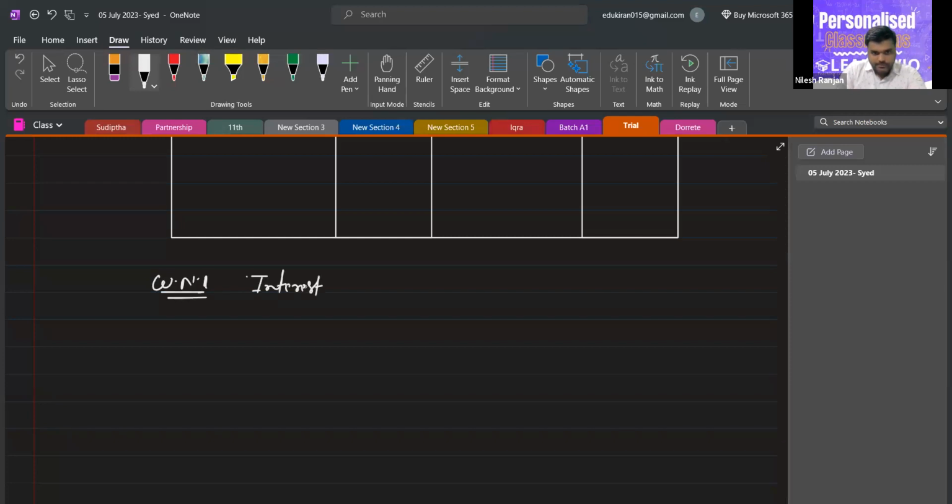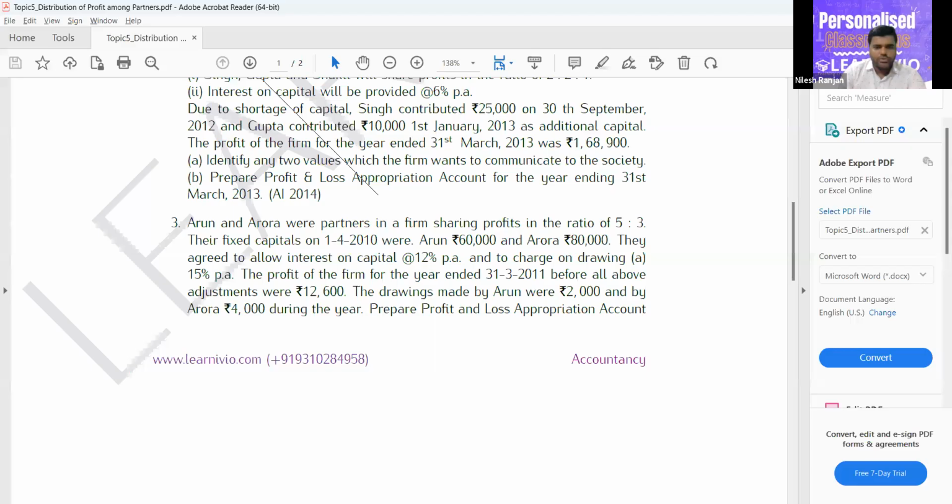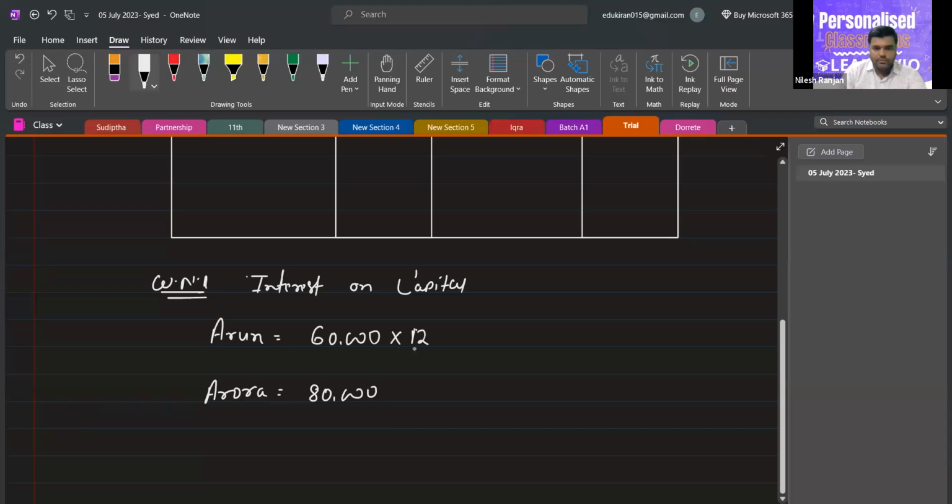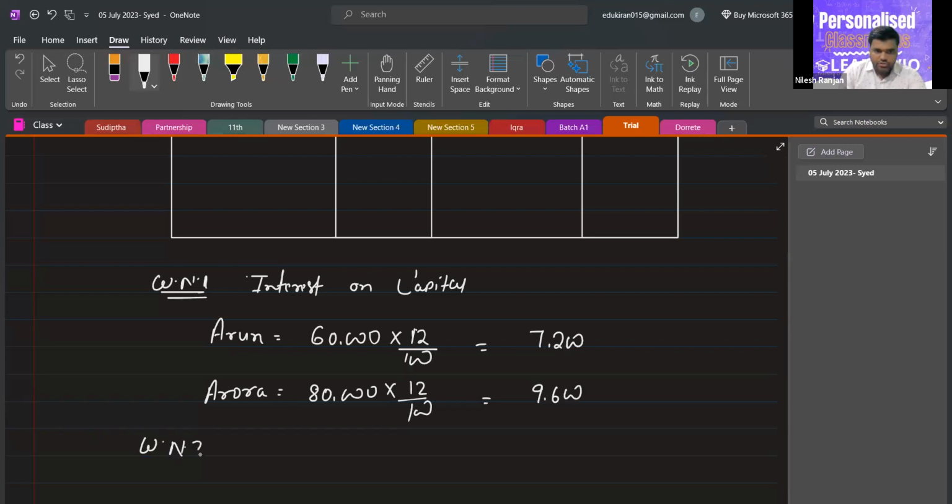Interest on capital. The first one is Arun, his capital is 60,000. And the second one is Aurora, his capital is 80,000. The rate of interest is 12%. So 12 by 100 into 12 by 12, and we will get 7,200 here and 9,600 here. Now the next working note is interest on drawings.